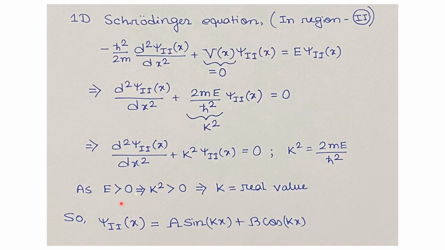Now for our case the energy of the particle is greater than 0, that is E greater than 0. It concludes that k square should be greater than 0, so k has a real value. For this kind of condition, the solution of the equation will be psi 2 as a function of x equals A times sin kx plus B times cos kx. Here A and B are constants.